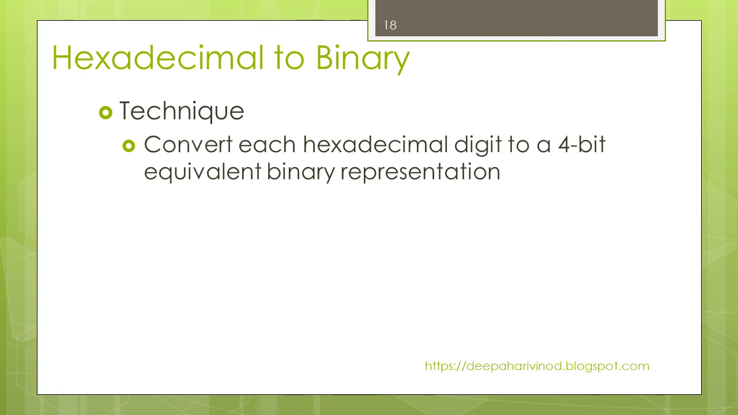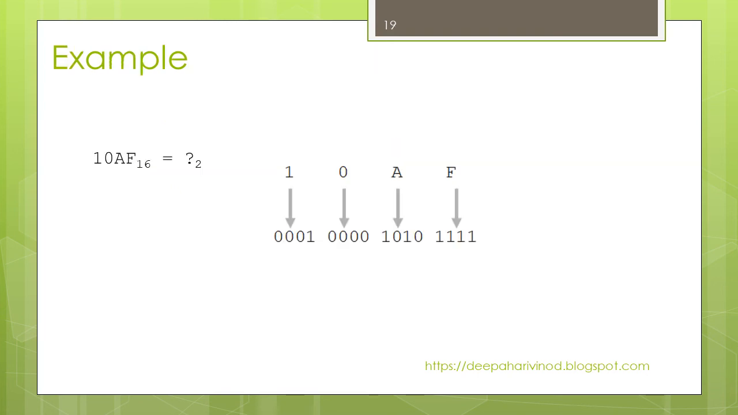So how can we convert hexadecimal to binary? Each hexadecimal digit can be converted directly to its corresponding binary bits, but it should be written in 4 bits. Let us see an example.